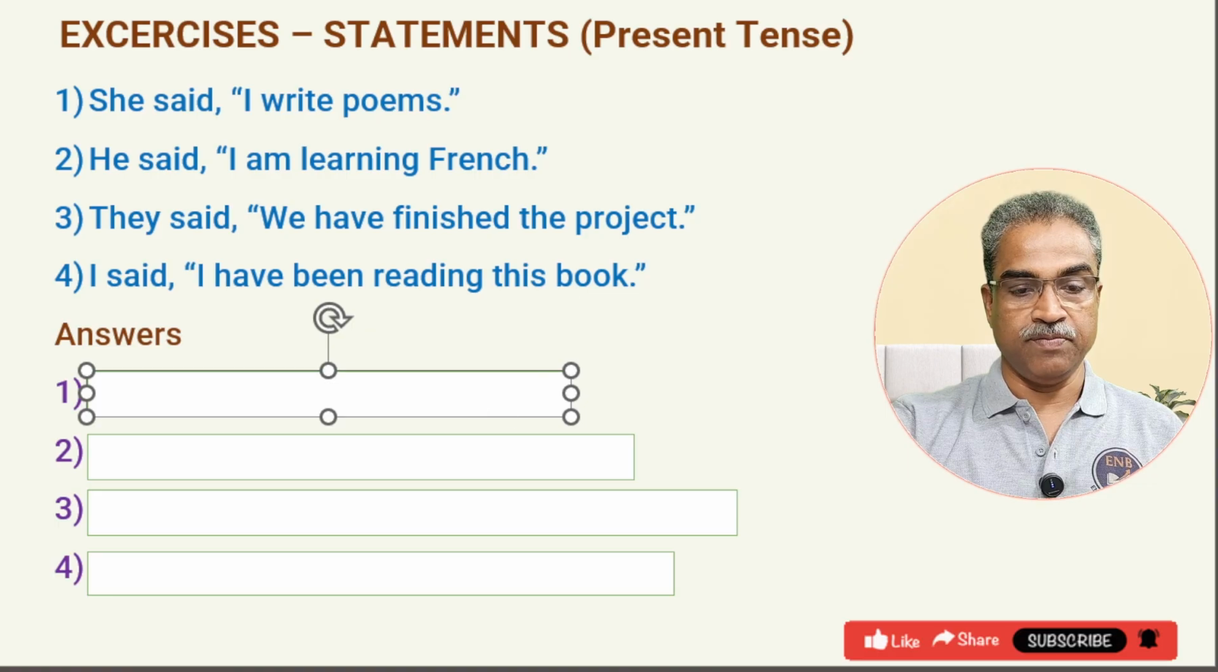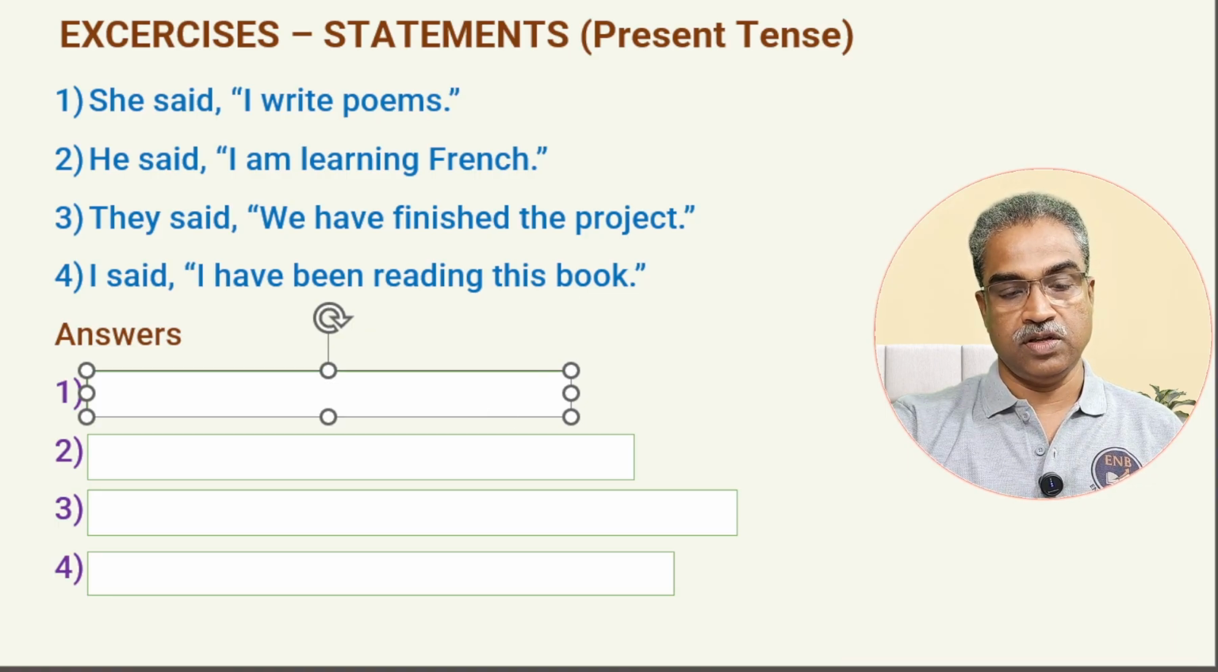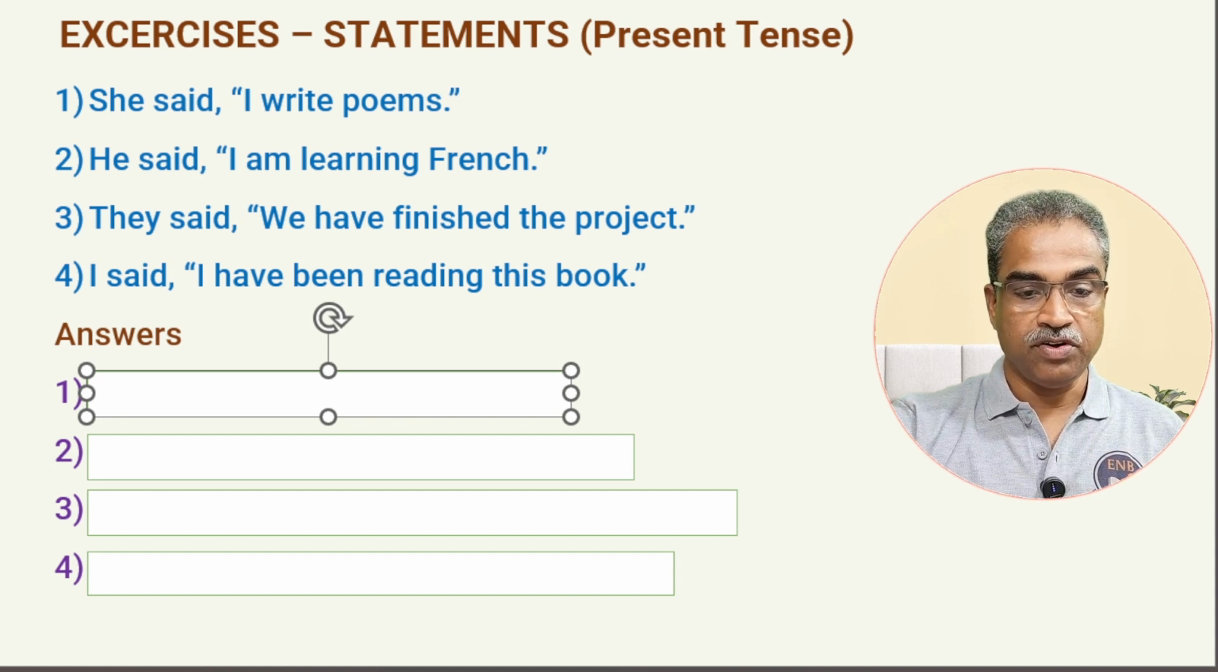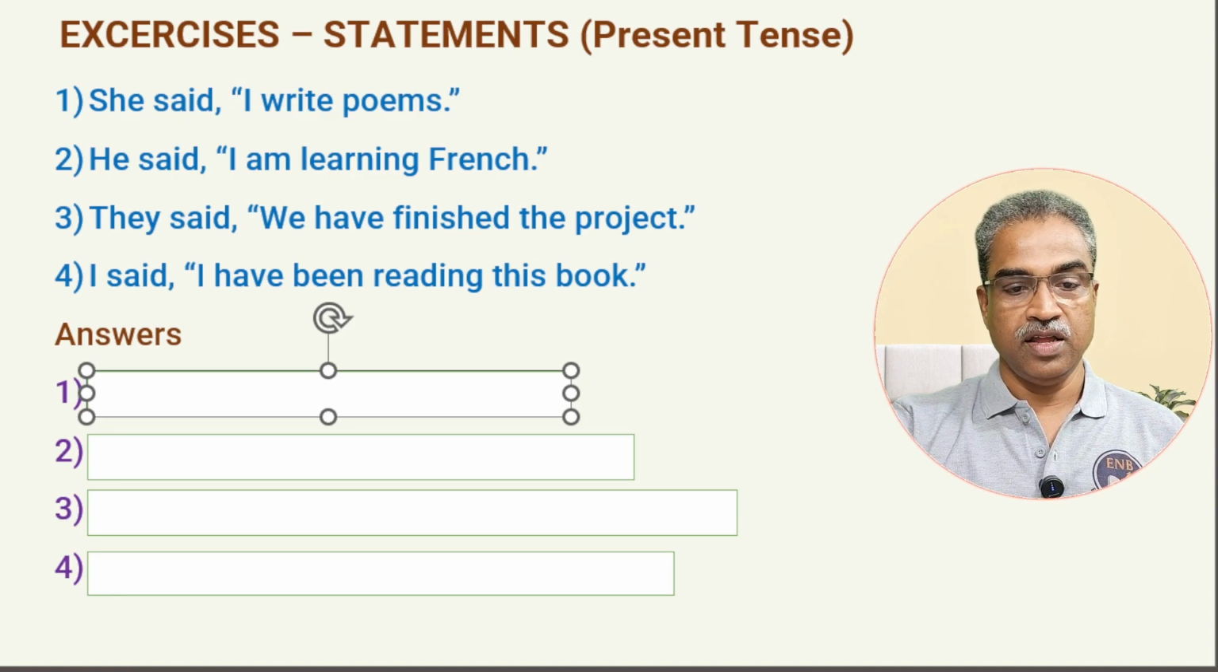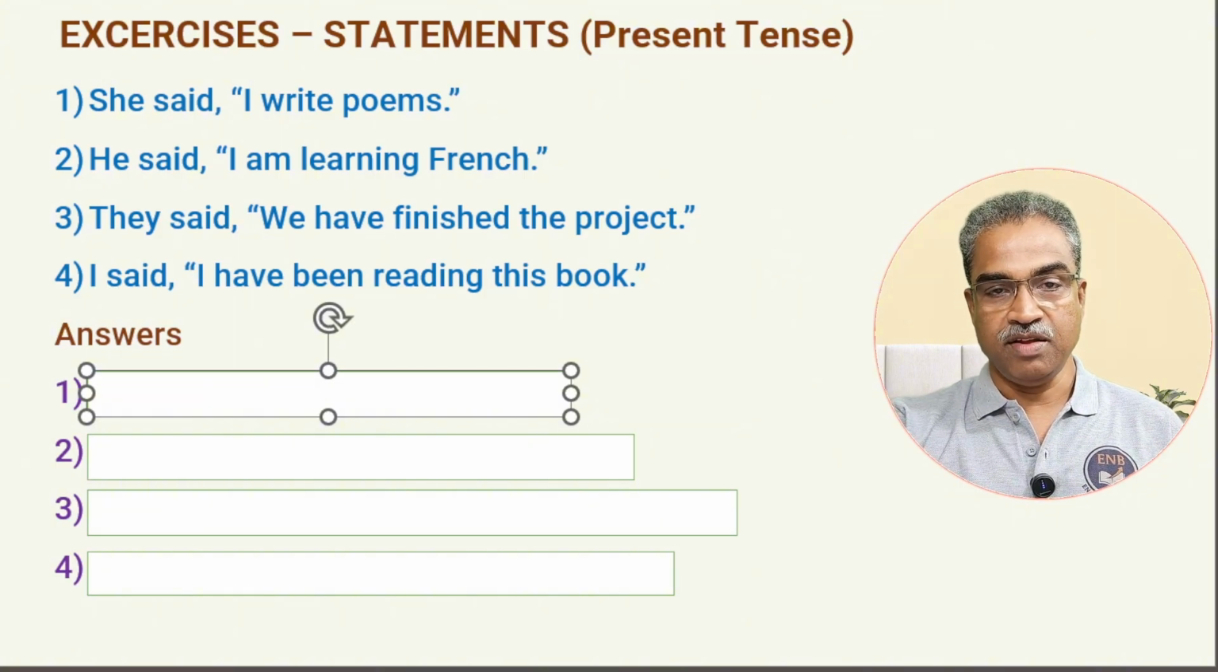Let's see the first one. What's the first one? She said, "I write poems." Now, how will it be? She told. The reporting verb is all in the past tense. She told. Now, "I" becomes "she" because she said. So, she told that she.